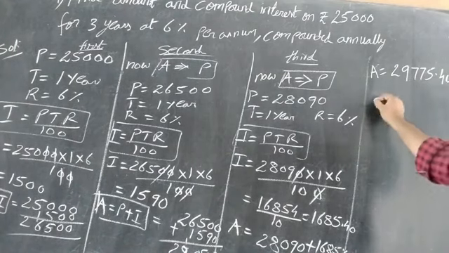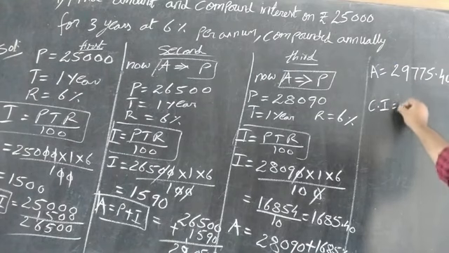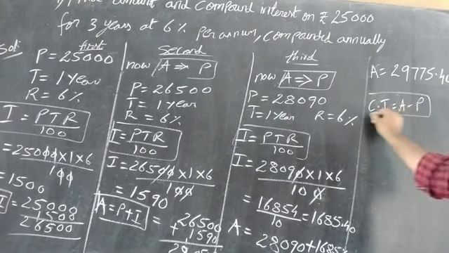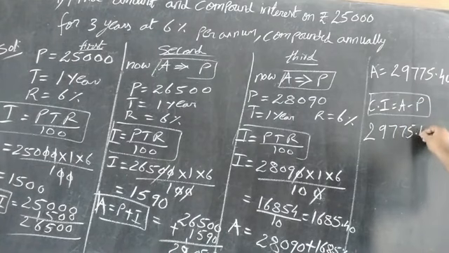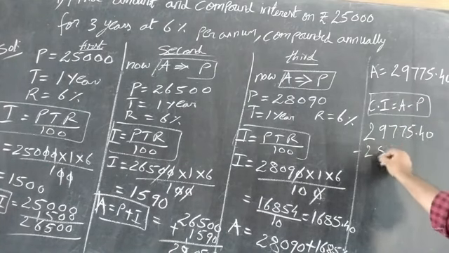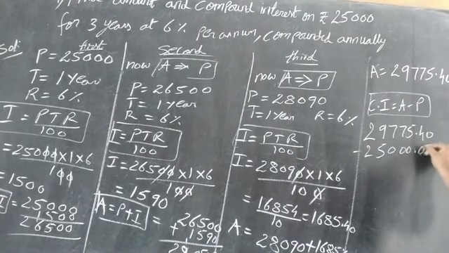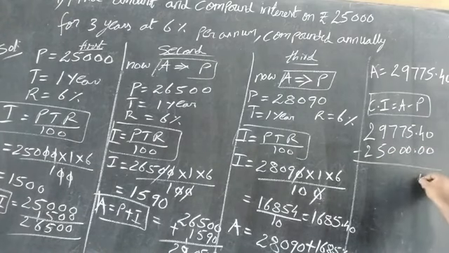Now we want to find compound interest. Formula is A minus P. Substituting, 29775.40 minus 25,000.00. Put a point here.